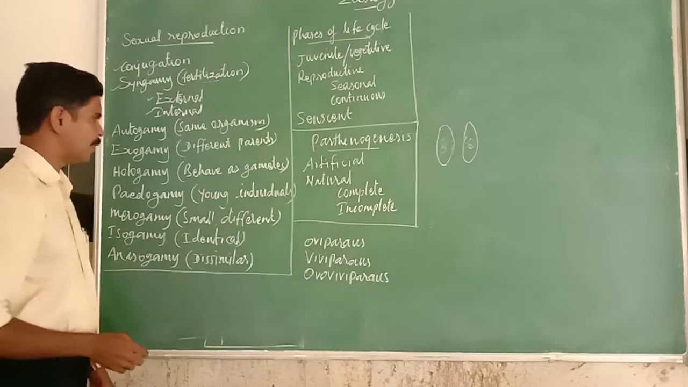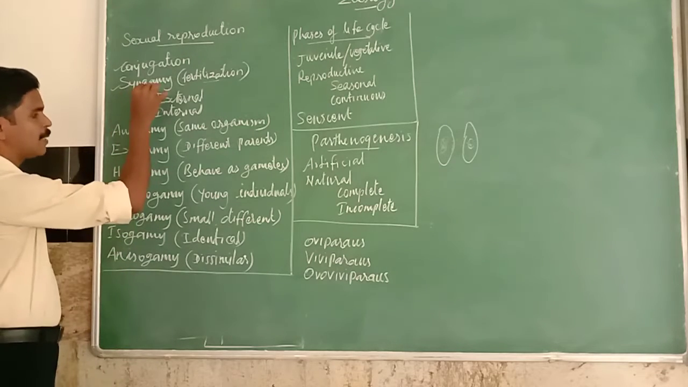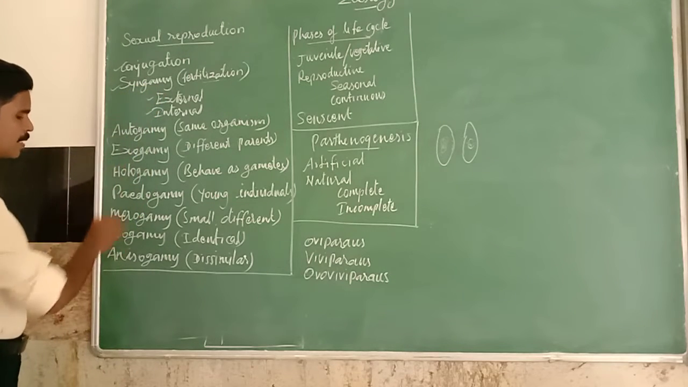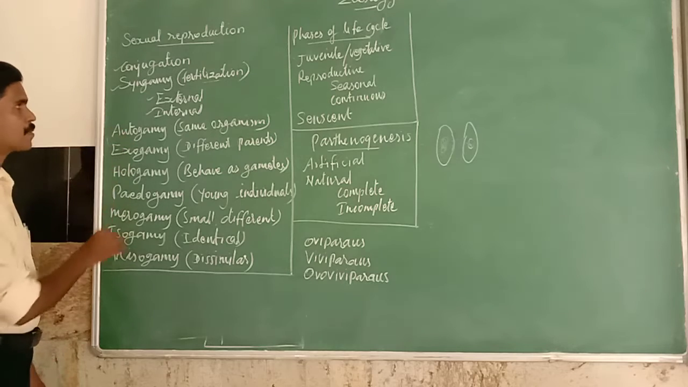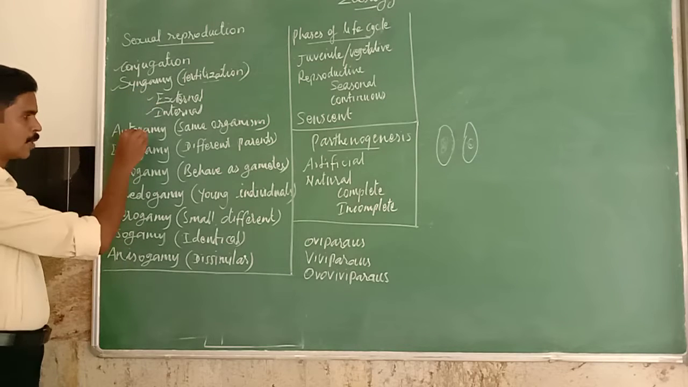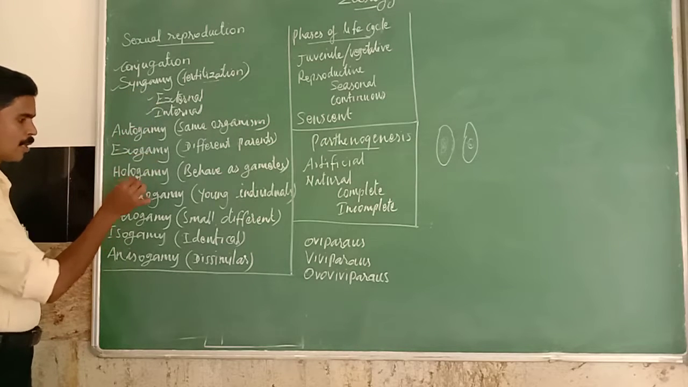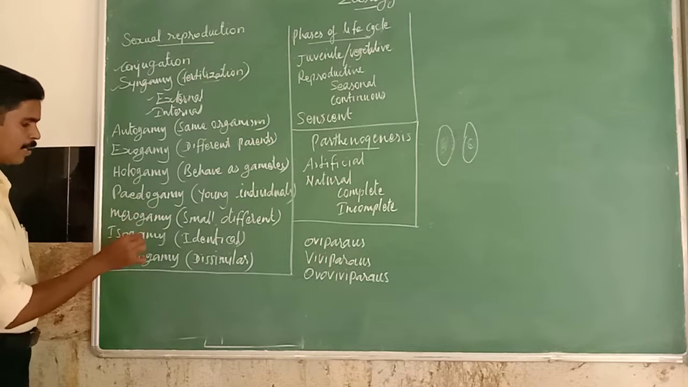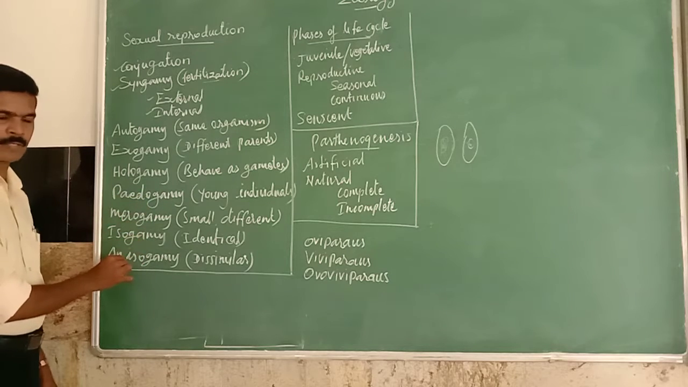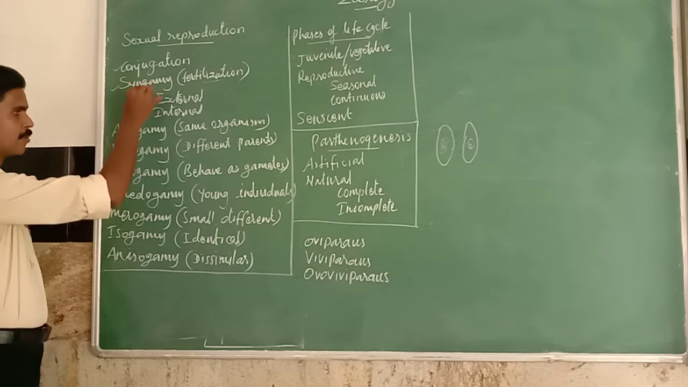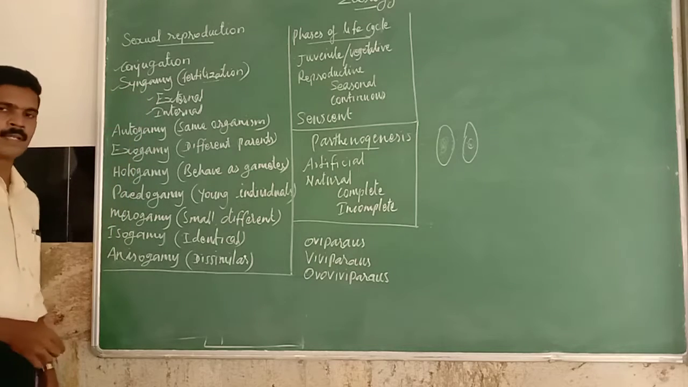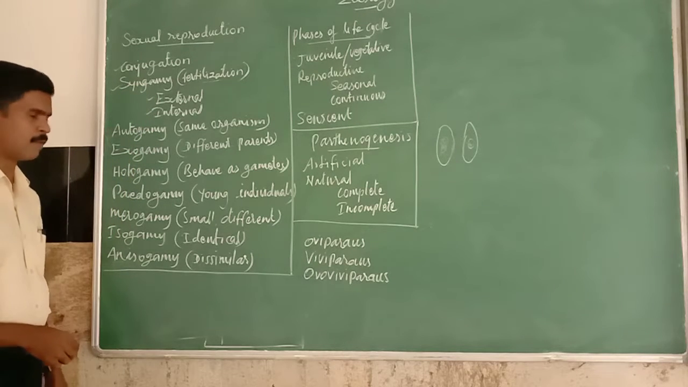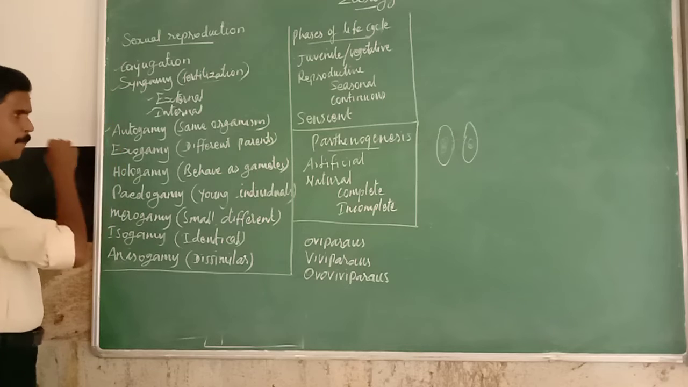Hope you understood. Next, syngamy is divided into different types. These are the different types of syngamy: autogamy, exogamy, hologamy, padogamy, merogamy, isogamy, and anisogamy. These are very important for 2 mark questions, so listen very carefully.